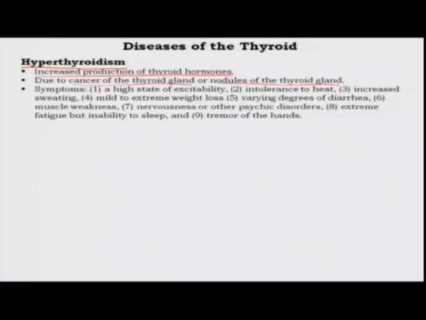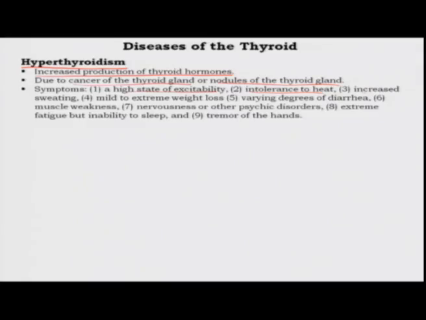What are the symptoms? The symptoms are variable. There can be a lot of symptoms. So, you can have a very high state of excitability, intolerance to heat, because normally thyroid hormone produces more heat because it increases the metabolic rate. So, there is more production of heat as a byproduct of these metabolic processes. Increase in sweating, which is the mechanism to cause heat loss, because there is more production in heat.